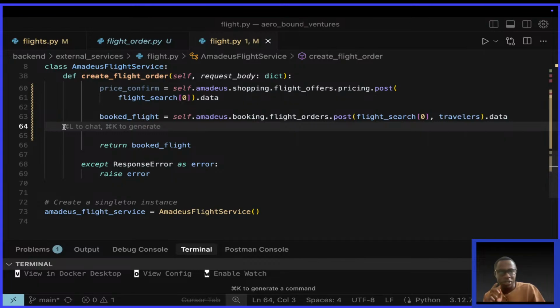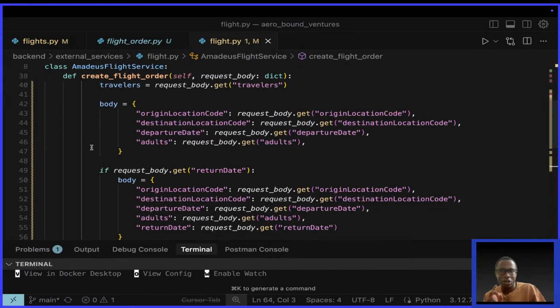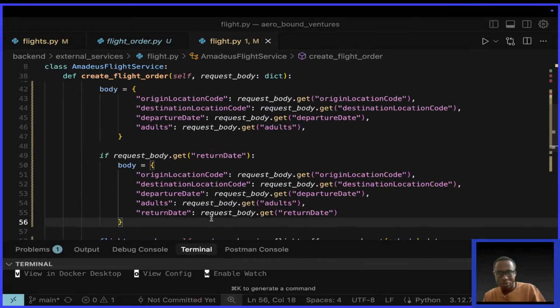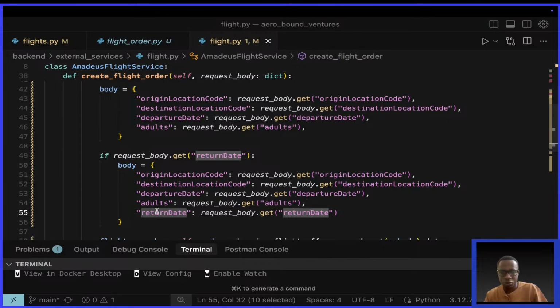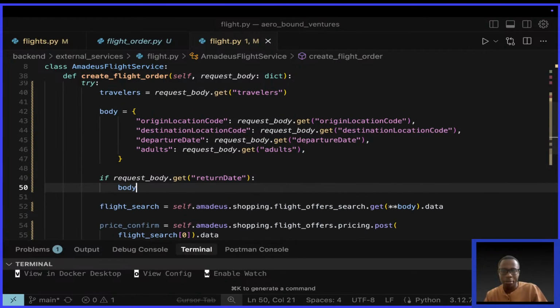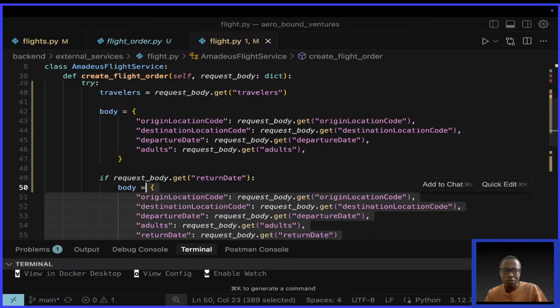So this is how I got over the flight create order. For this, I also want to modify it and see whether it will work, okay? Because we have this return date that we want to edit. So I'll just copy, maybe just even remove this, okay? And just say body dot update, okay? Instead of, let me show you what I'm trying to do.